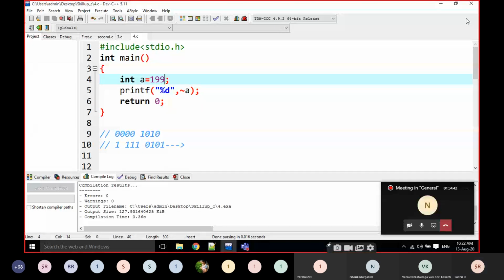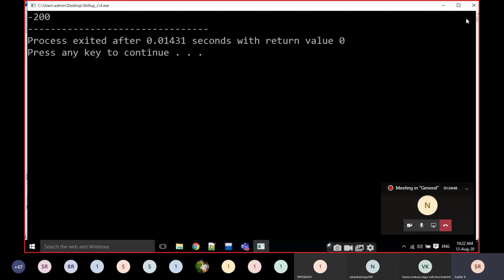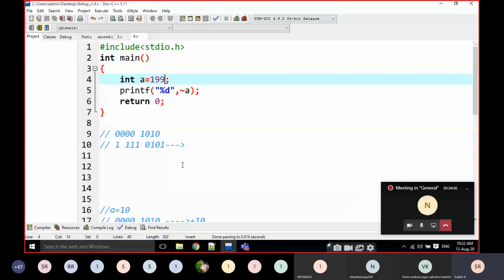Minus 200. That's it, nothing else. The answer is very simple, but the operation is somewhat typical.